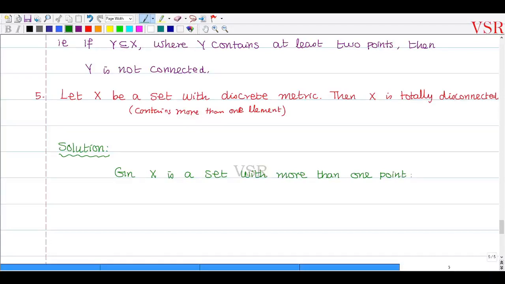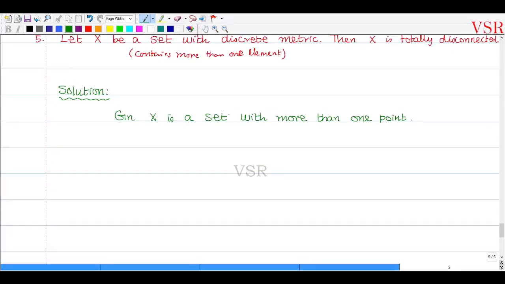Okay, now what should we prove? What else is given? X is endowed with, capital X is given with, the discrete topology. What does discrete topology mean?